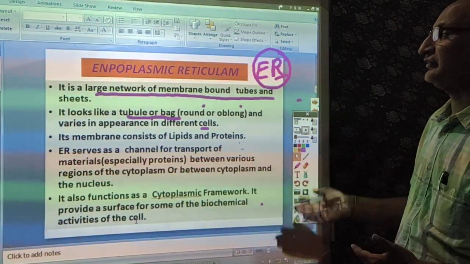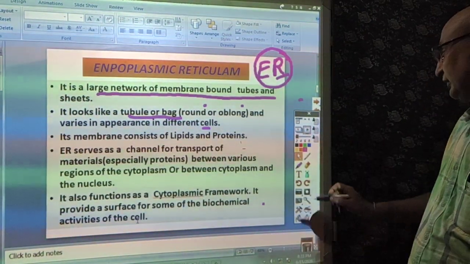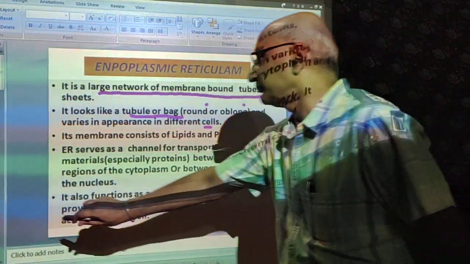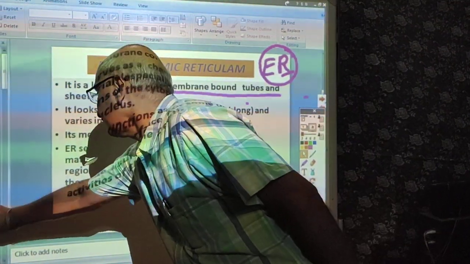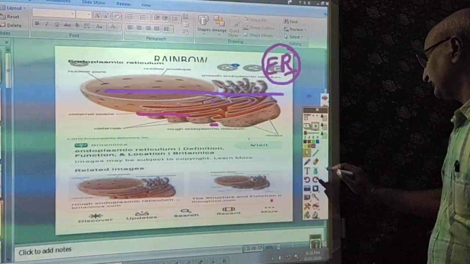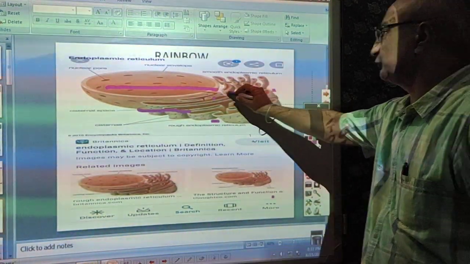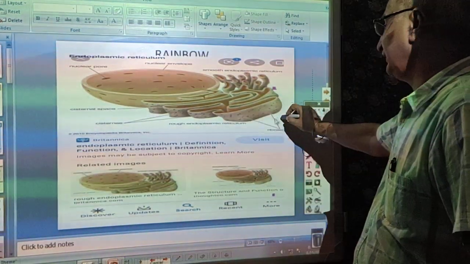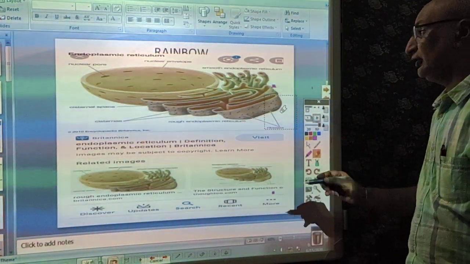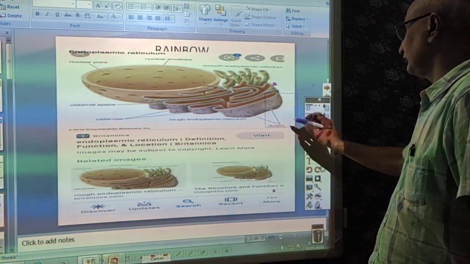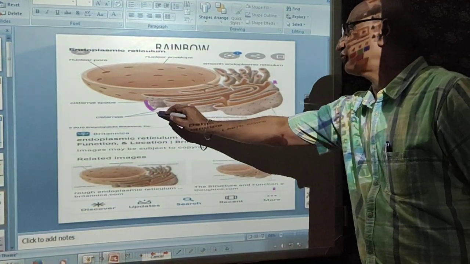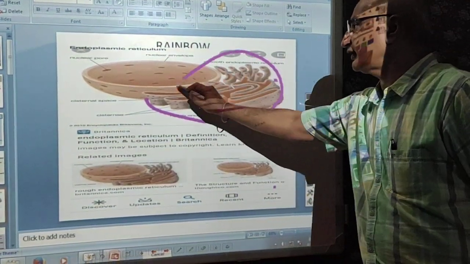Okay, so we are discussing endoplasmic reticulum. As I told you, it is a vesicle or tubular structure consisting of vesicles. So this is the structure of the endoplasmic reticulum.